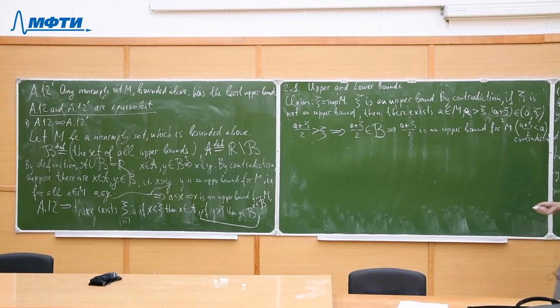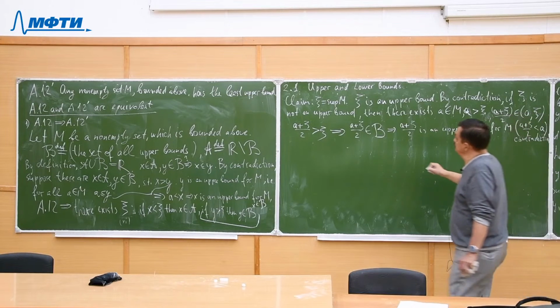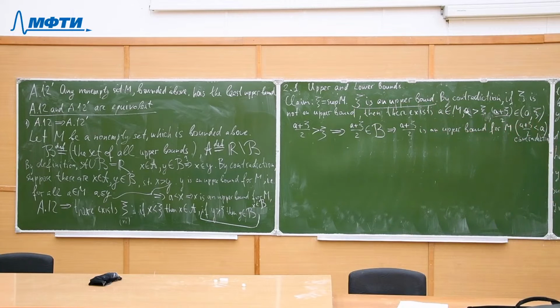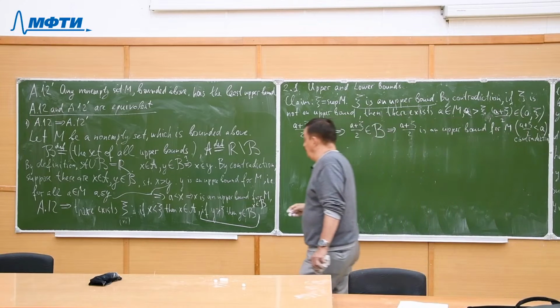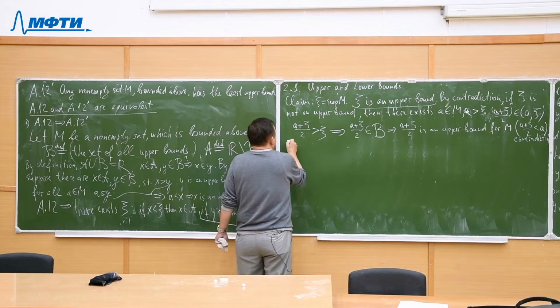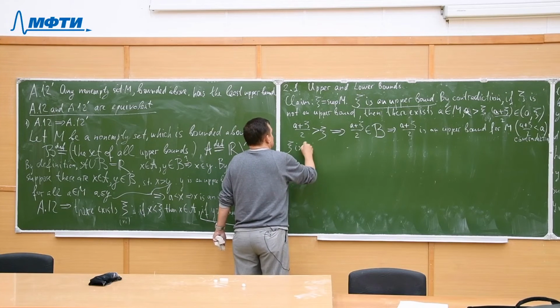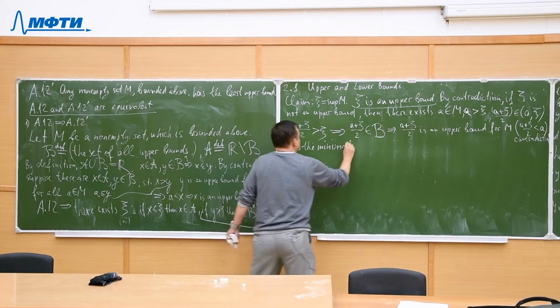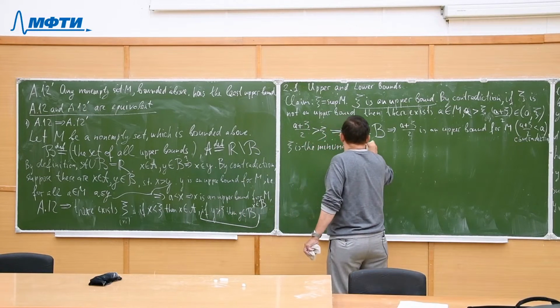So it means xi is indeed an upper bound. And this is the least. So xi is the minimum upper bound. Why?